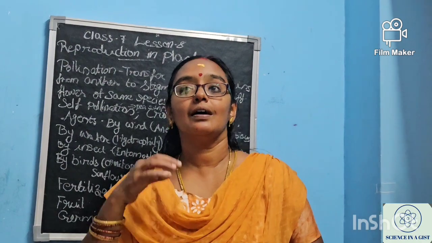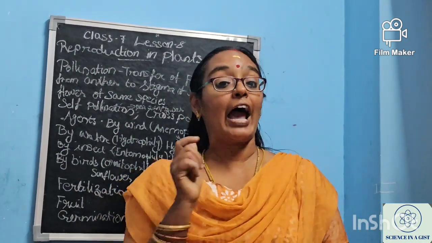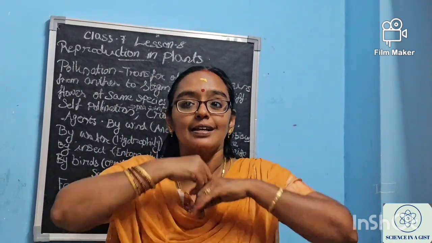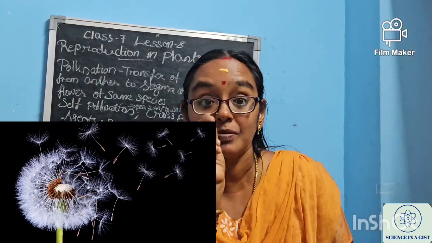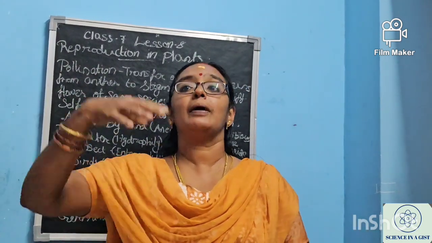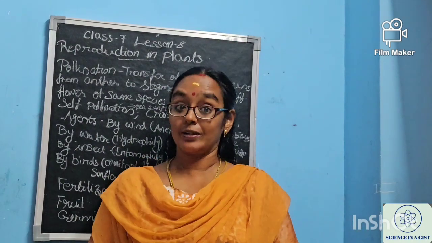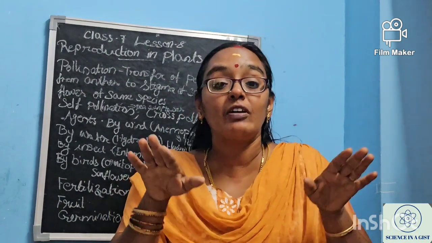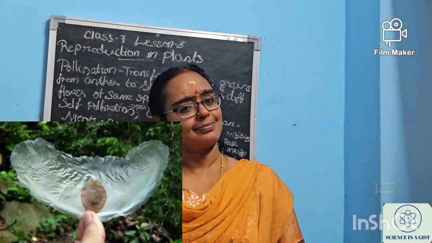Okay. So this is to say dandelion. It is easy. Have you ever played with that? In the dandelion, if you are seeing this flower, it will be moving. It is not the flower. Behind that you can see some seeds. The seeds will move along with the wind because they are so lightweight, and will be deposited in some place. From there a new dandelion plant will grow. Or winged seeds will be there. Some seeds have wings. The winged seed also will move along with the wind.